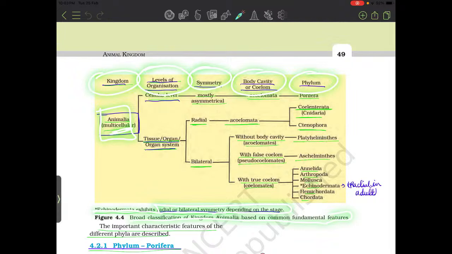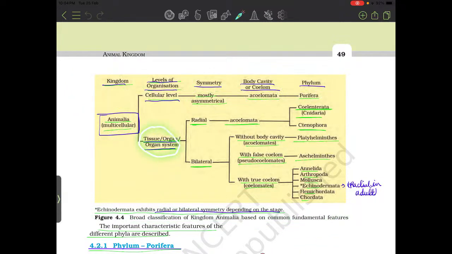Animalia: multicellular, cellular level, mostly asymmetrical, acoelomate: Porifera. Tissue level and organ level: radial, bilateral. Radial acoelomata: Coelenterata, Cnidaria and Ctenophora. Bilateral without body cavity, acoelomate: Platyhelminthes. Pseudocoelom, with false coelom: Aschelminthes.